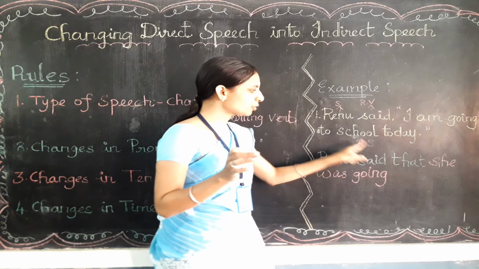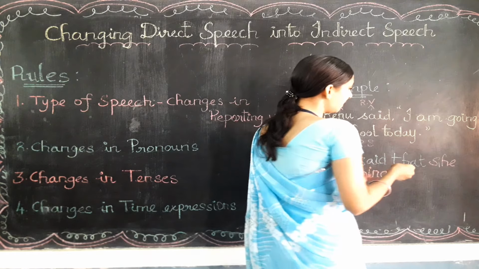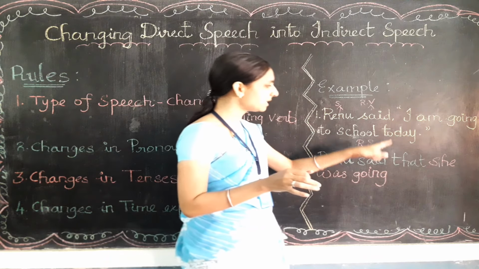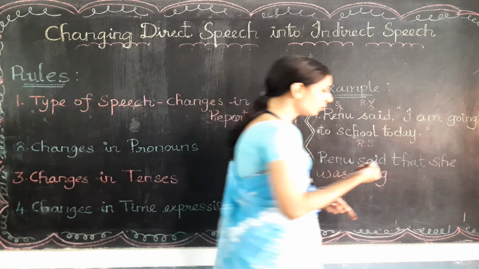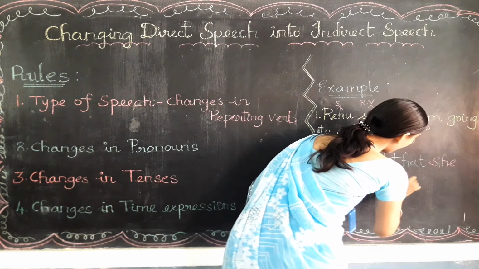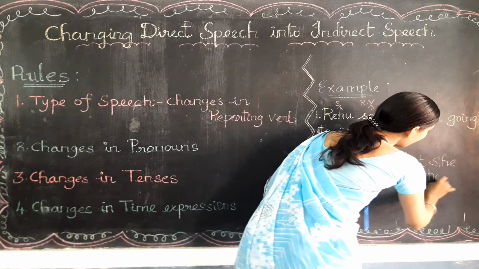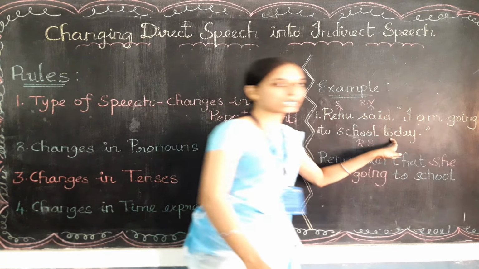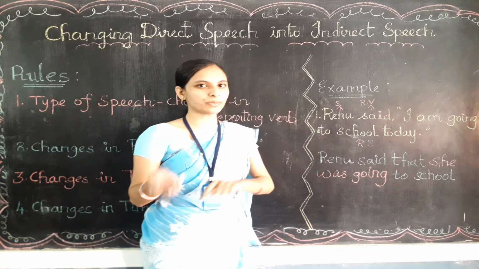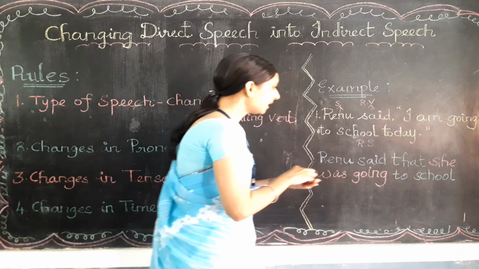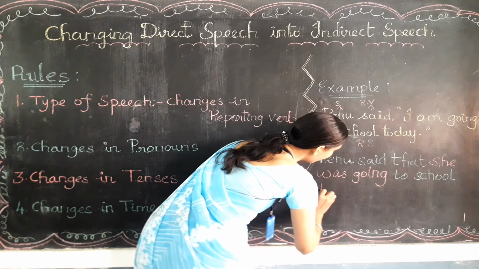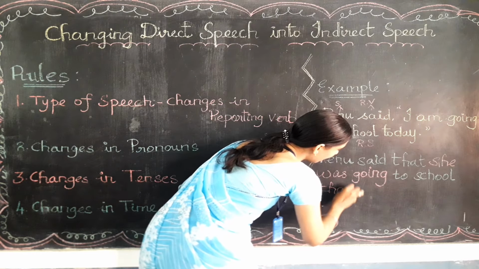She was going to school will come as it is. Today should be changed into that day. So today should be written as that day.